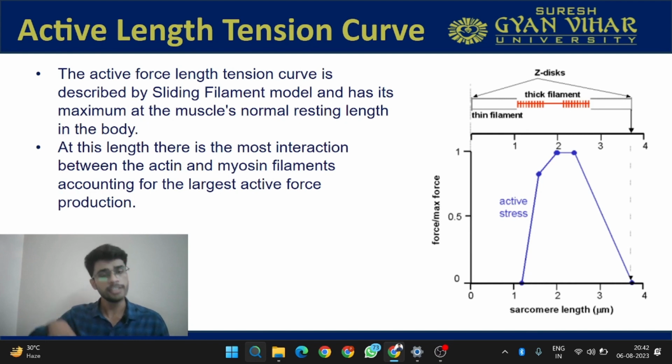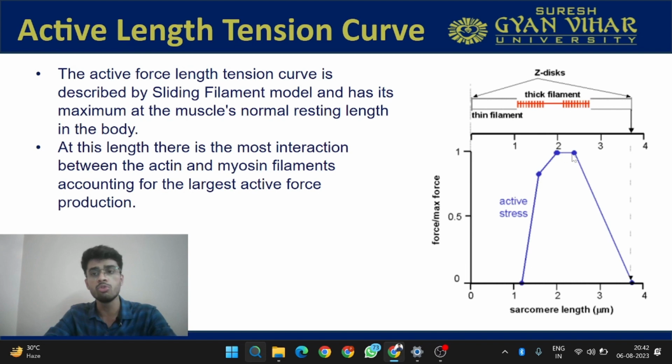And the active length tension curve is described by this theory, and it has its maximum at the muscle's normal resting length in the body. It simply means that the muscle's ability to produce force is maximum when it is at its normal resting length. As you can see in this graph, which is between the force and the length of the sarcomere, the maximum amount of force is present over here.